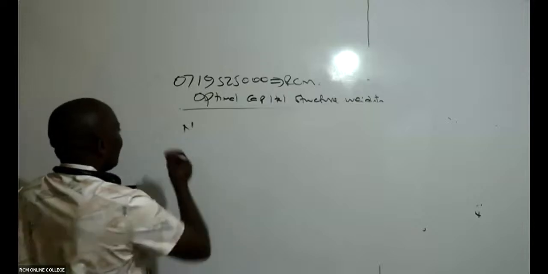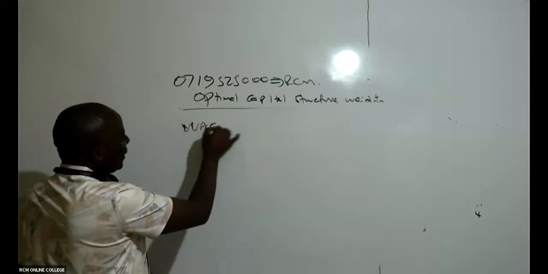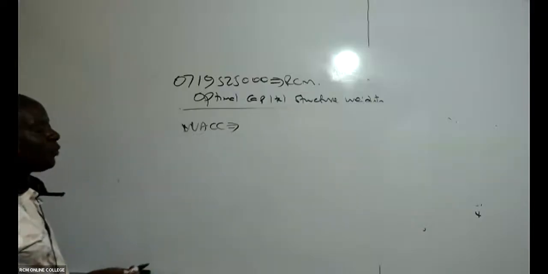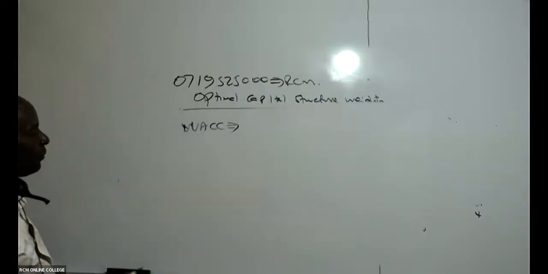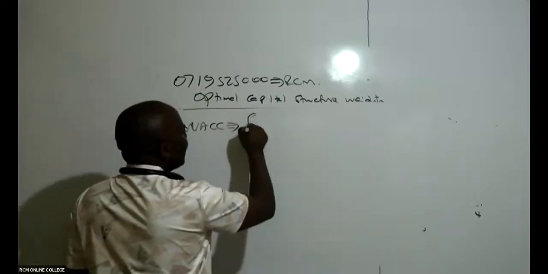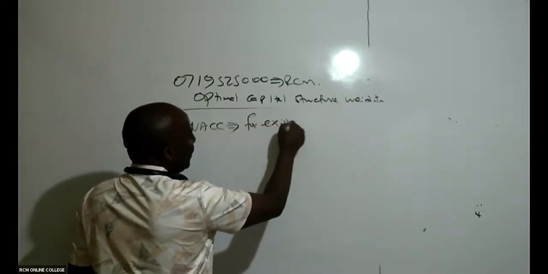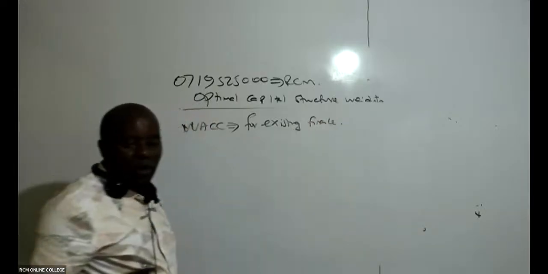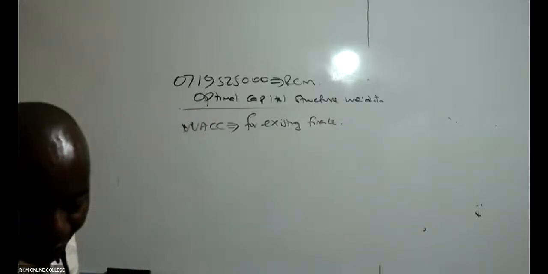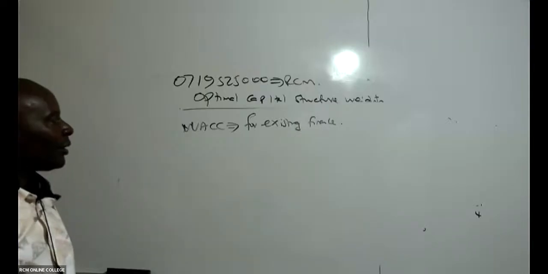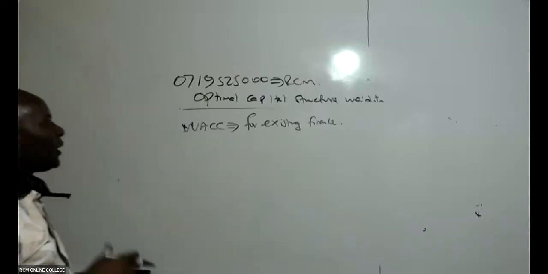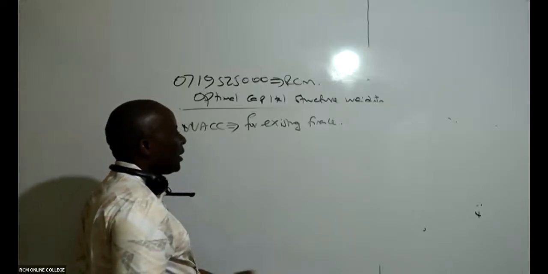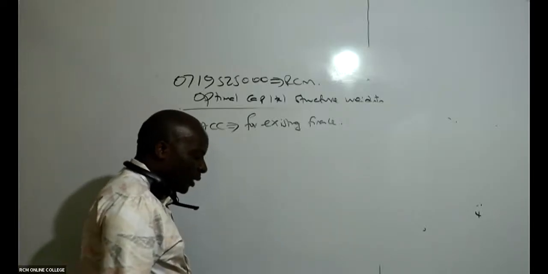Ladies and gentlemen, remember the WACC is for existing projects, existing finance. Somebody wants to get WACC for whatever projects that we have.